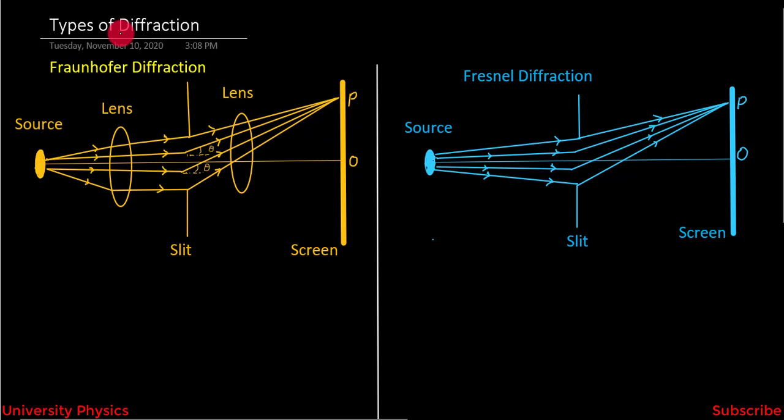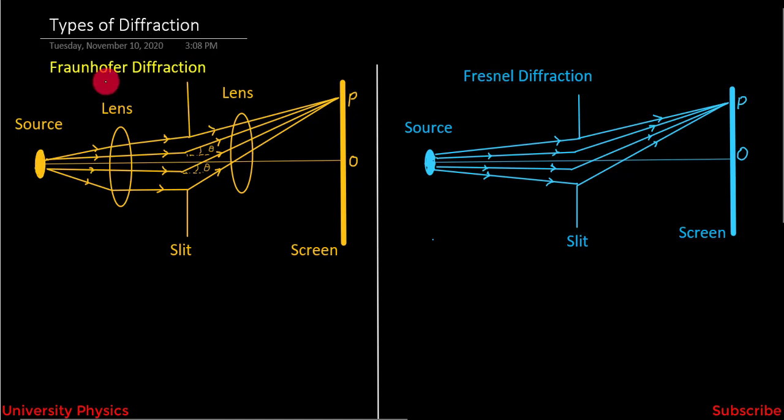In the previous lecture we discussed the phenomena of diffraction. In today's lecture we will discuss its types. There are two types of diffraction. One is called Fraunhofer diffraction and the other is called Fresnel diffraction.